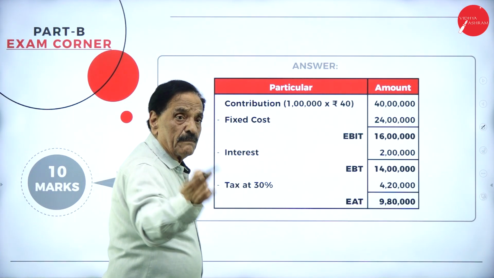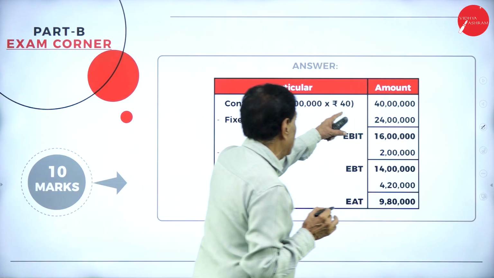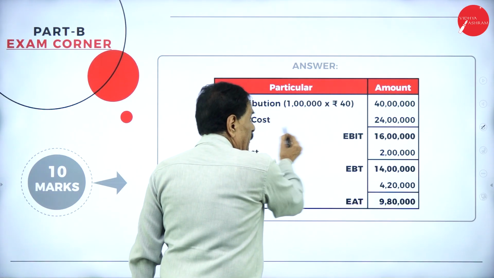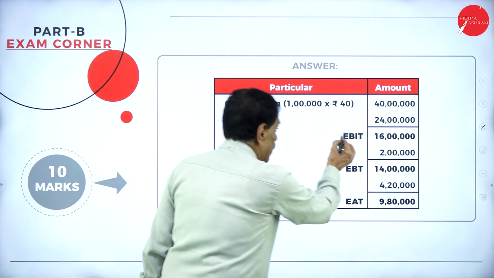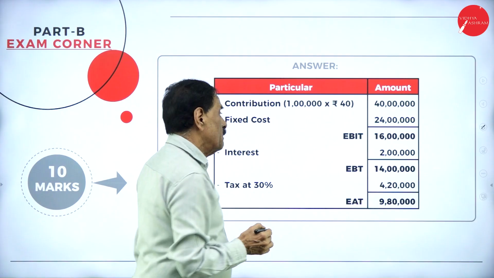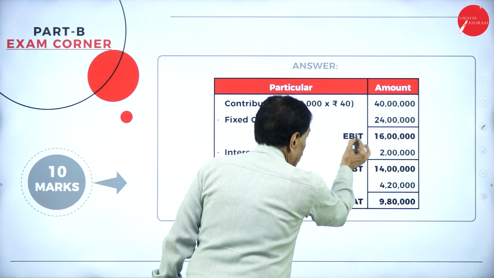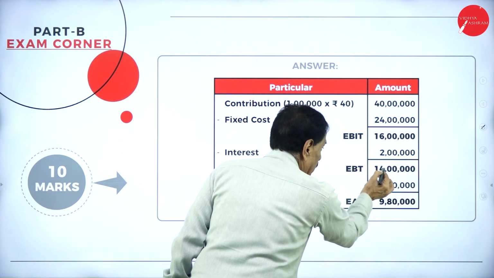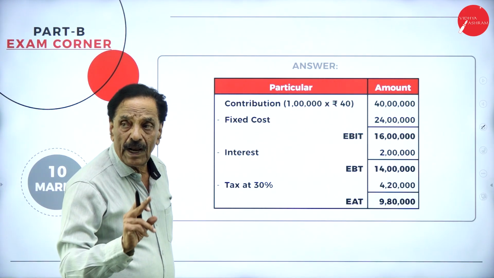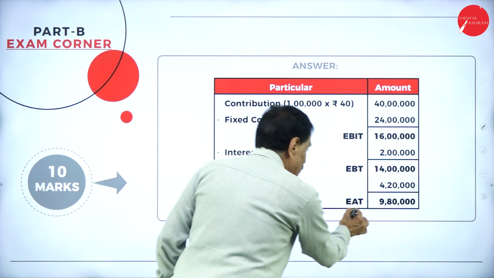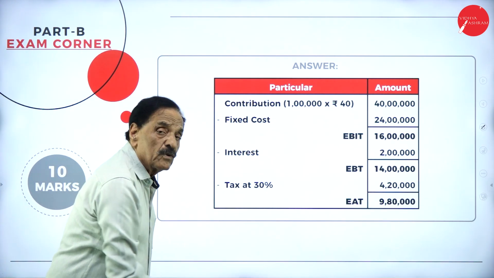First, what is your contribution? Sales minus variable cost is called contribution. Contribution: 1 lakh into 40 is 40 lakh. Your fixed cost is 24 lakh. If we deduct this 24 lakh, your EBIT is 16 lakh. Minus interest, they have given 2 lakh. So if the interest goes, what is left over? EBT, earning before taxation, is 14 lakh. On that, 30% is 4 lakh 20,000. Earning after taxation is 9 lakh 80,000. This is the format you have to fill up.